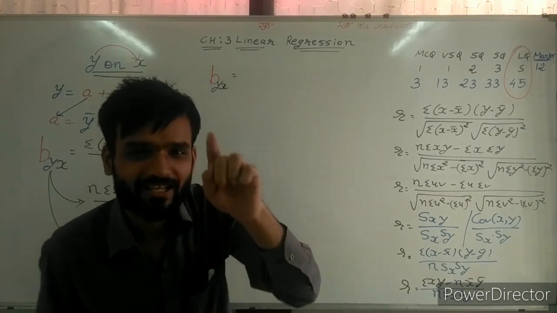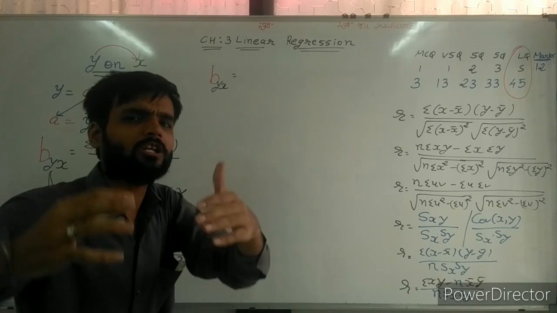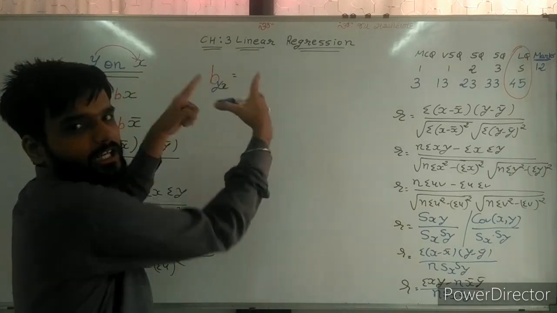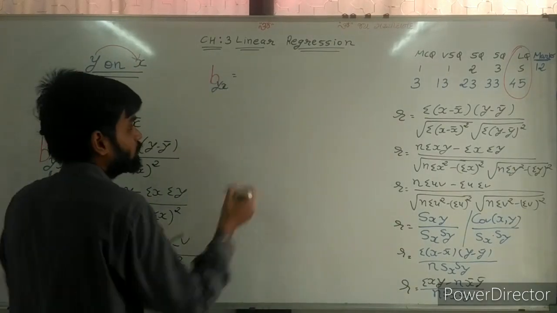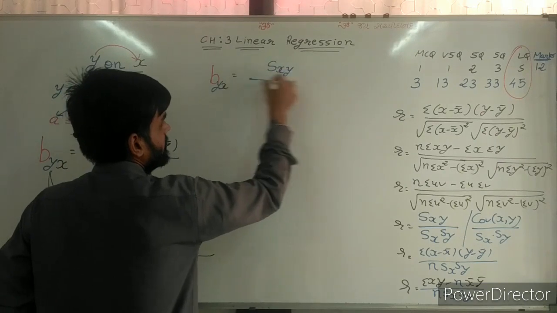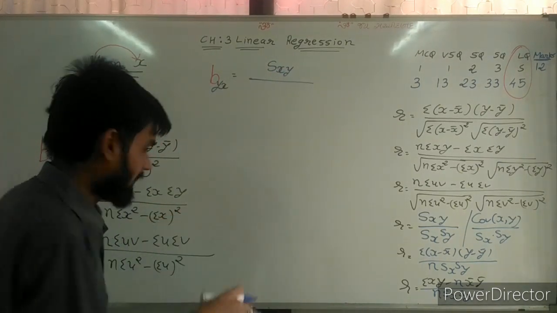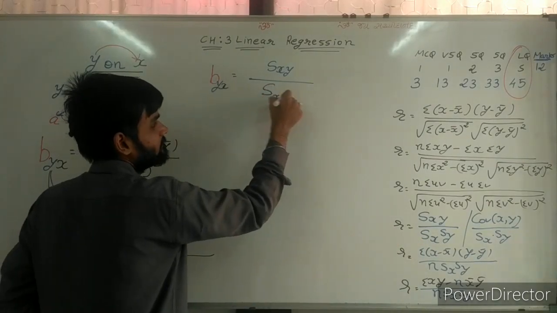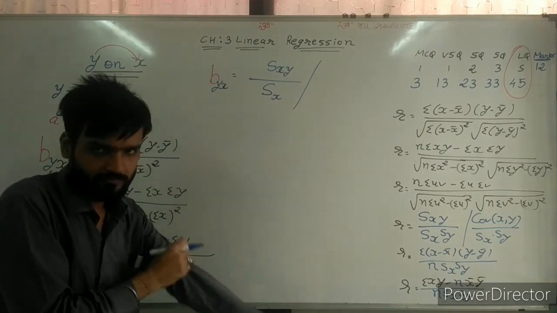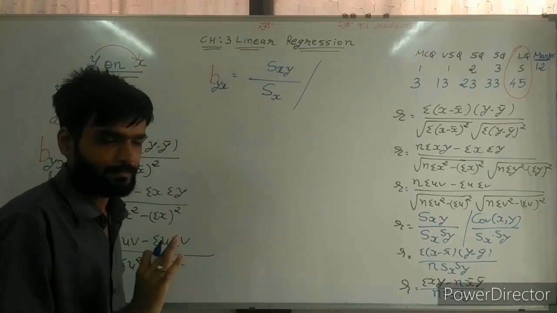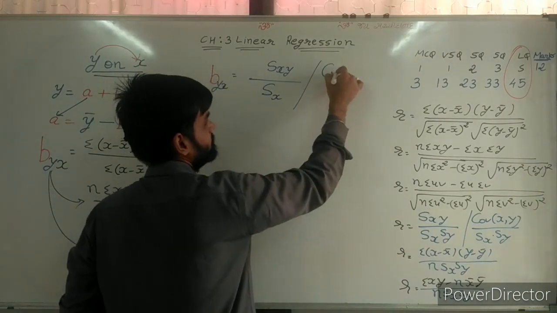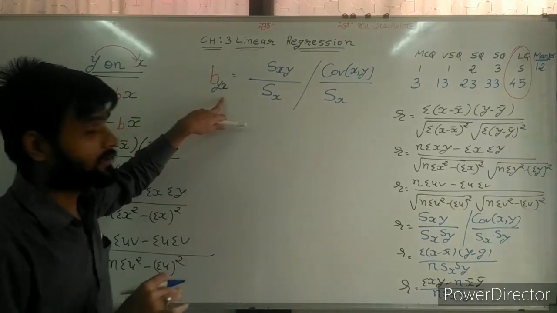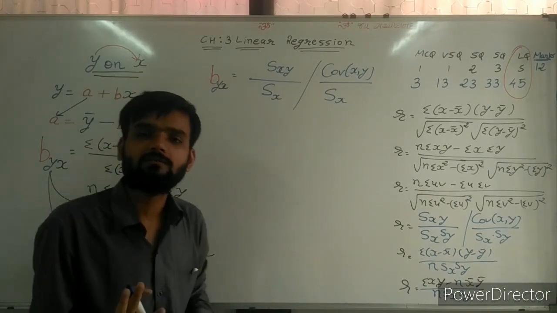Now sir, again we can make. Now what as a student you are making here, I know. First of all I am writing that. What as a student you can write? Sir, Sxy. So write down Sxy. And sir, as per your explanation, the denominator is only Sx. Same way covariance of xy. Sir, only Sx because the base is x. So only the x value we can write in the denominator.